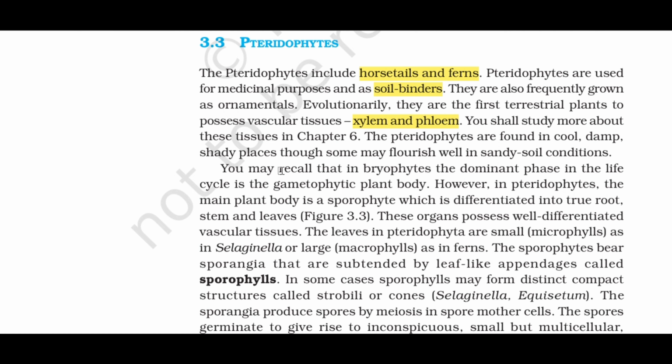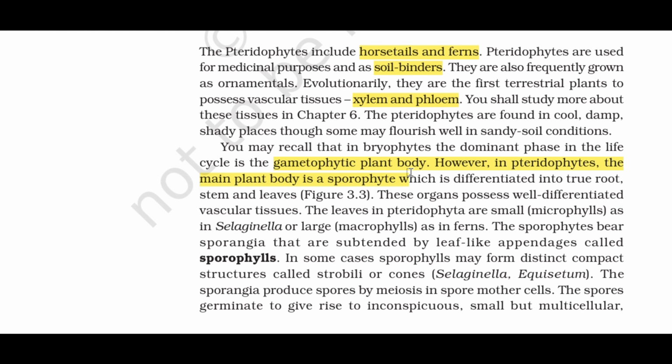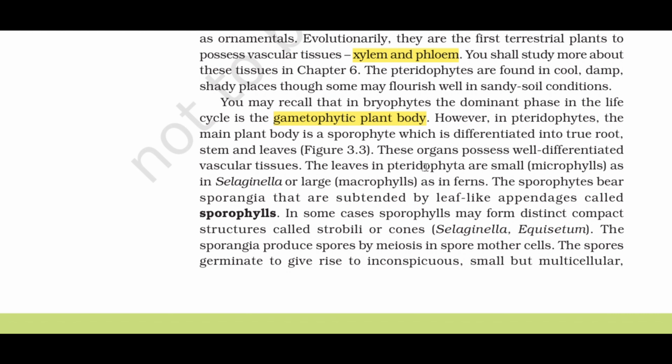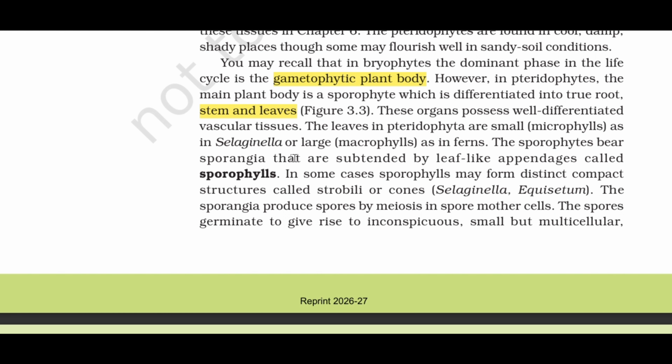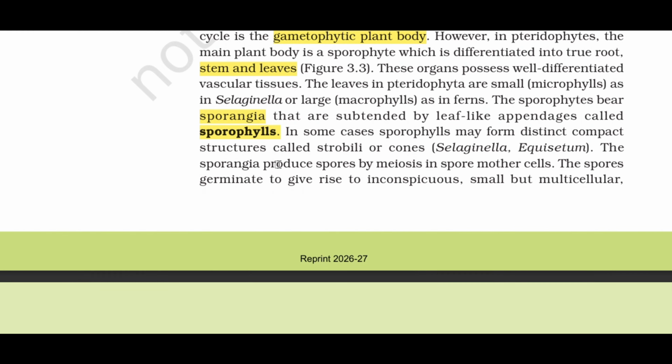You may recall that in bryophytes the dominant phase in the life cycle is the gametophytic plant body. However, in pteridophytes, the main plant body is a sporophyte, which is differentiated into true root, stem and leaves, figure 3.3. These organs possess well-differentiated vascular tissues. The leaves in pteridophyta are small, microphylls, as in Selaginella, or large, macrophylls, as in ferns. The sporophytes bear sporangia that are subtended by leaf-like appendages called sporophylls. In some cases, sporophylls may form distinct compact structures called strobili or cones, Selaginella, Equisetum.